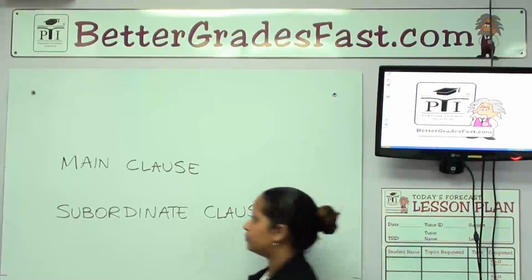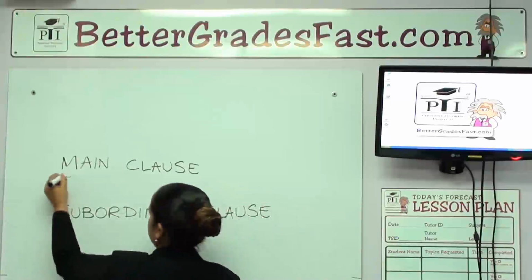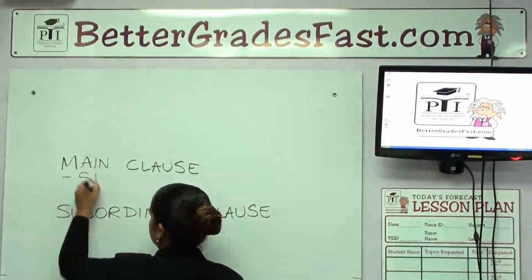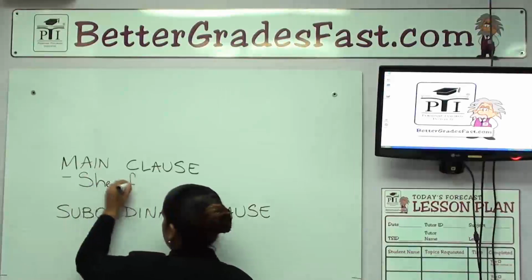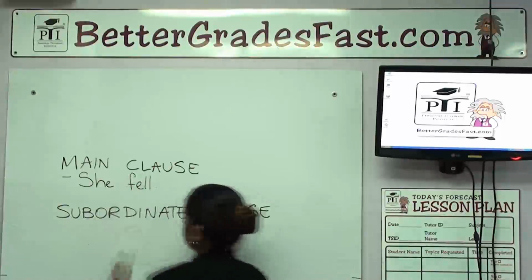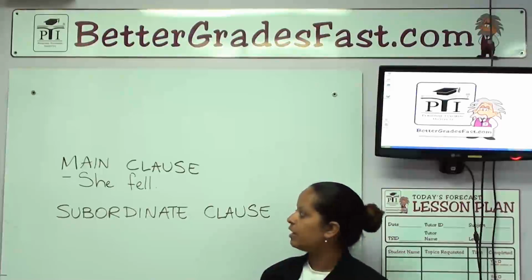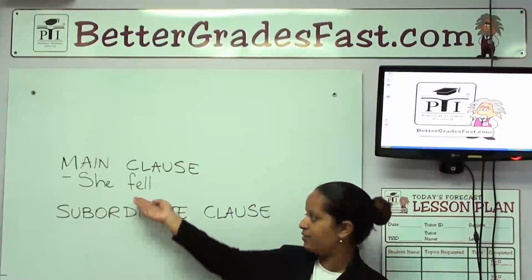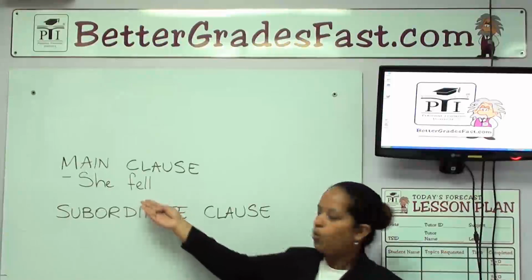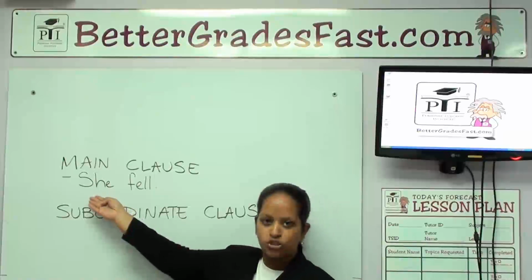For example, she fell. Here we have an action word, a verb, fell. We also have a subject, she.